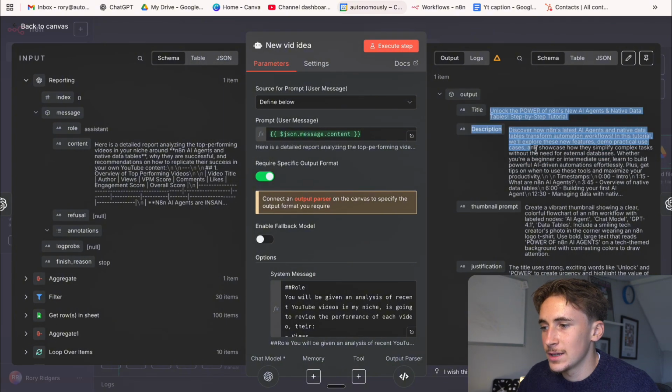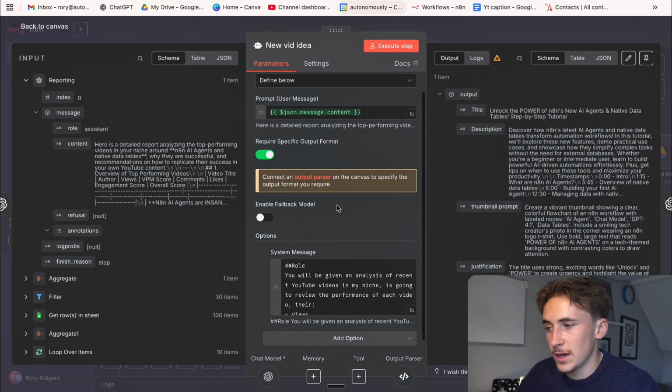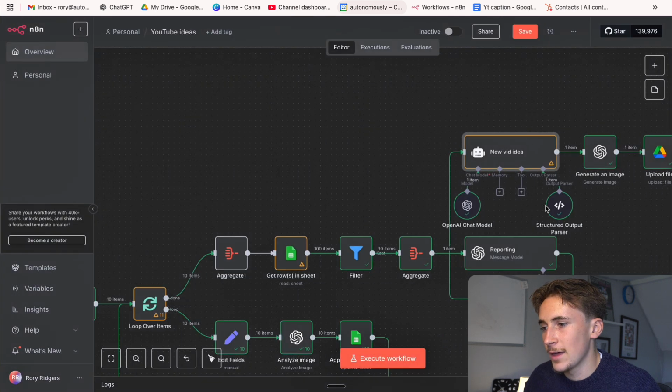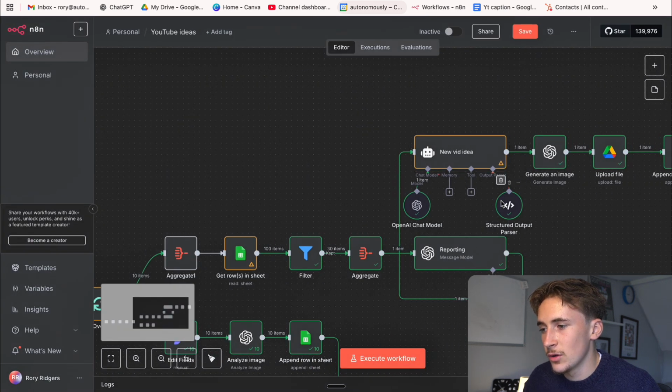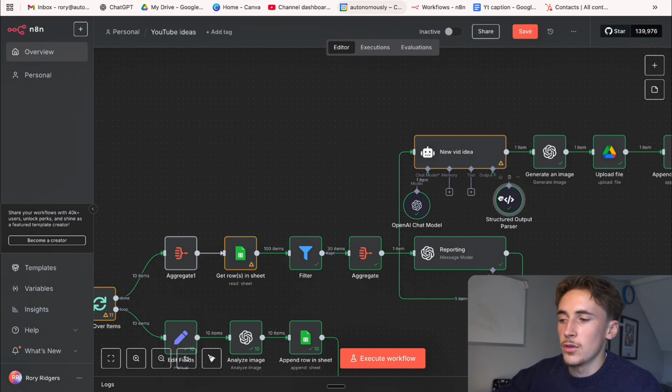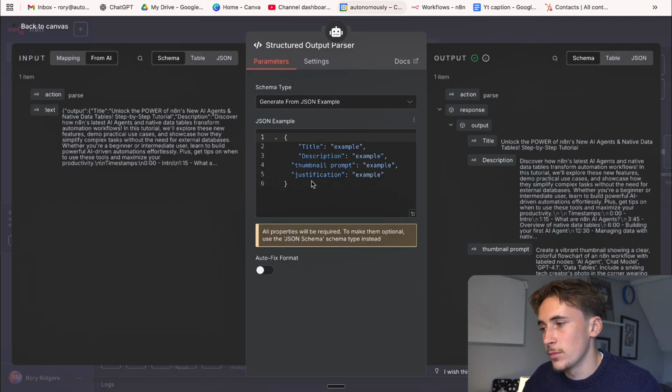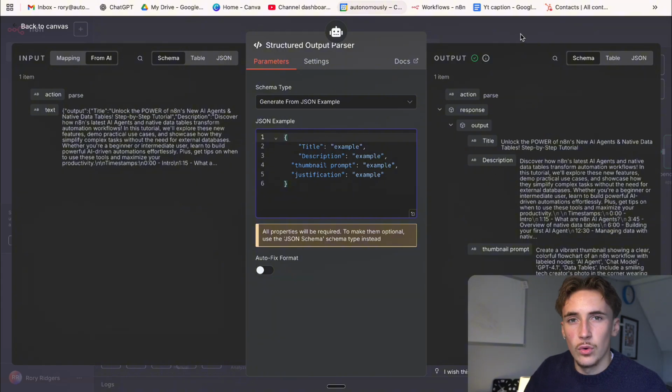And you see here, it outputs this as separate variables, so title, description, thumbnail prompt, and justification. And the way we get it to do that is we hit on require specific output format, and that will allow us to add down this node here. You can see there's another little prong that we can add, and it's the output parser. And if we look in here, we can put in an example of how we want this to output: title, description, thumbnail prompt, and justification. We put a little JSON body in here, and it's going to output like that every single time, so we can actually use these variables for later steps.